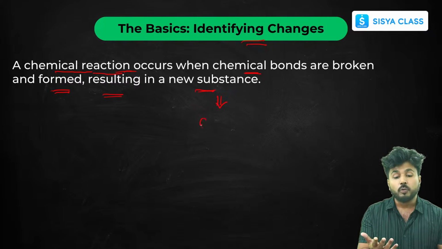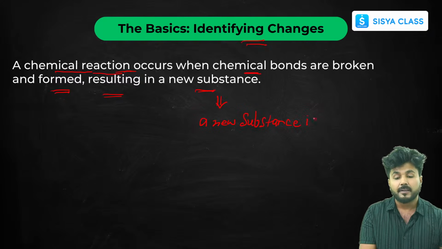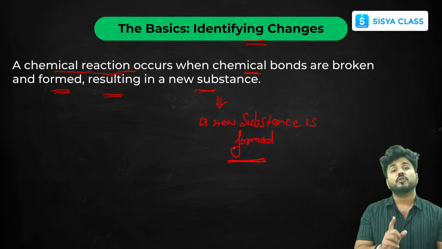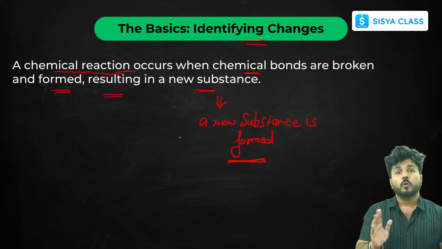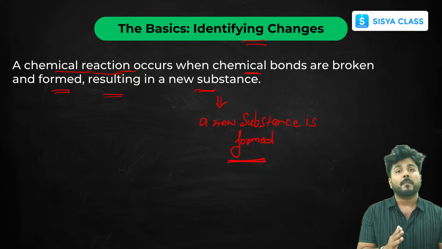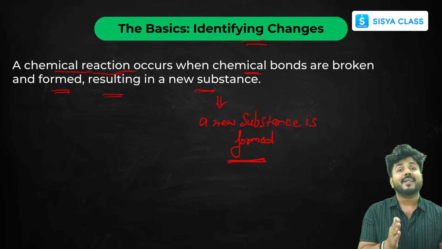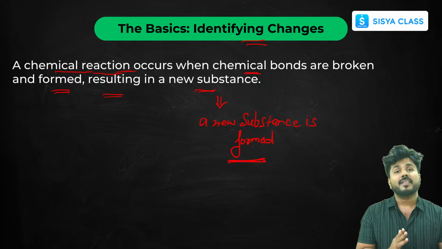If a new substance is formed, then you can say it is a chemical reaction. This is a must for a chemical reaction to happen. A new substance should be formed whose chemical composition and chemical properties must be different from those of the original component. Then only can we say that a chemical reaction has occurred.